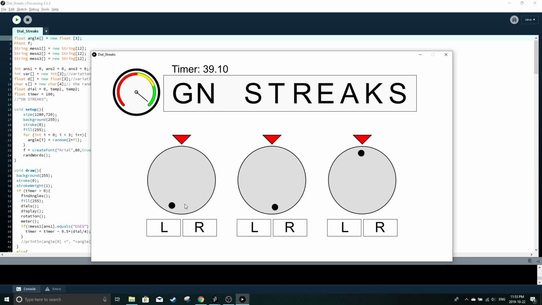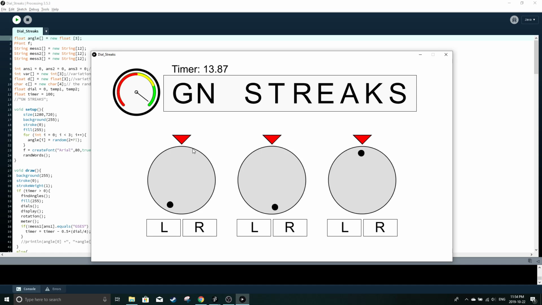For every one of these dials, there's 6 possible positions in which the right answer could occur. The way the game works is there's a variable for each of these dials, and they each have an angle between 0 and 2 pi. If the dial goes back a full rotation, then you basically just take the negative angle, convert that to a positive angle, and then if the angle is within a certain range of the correct answer, it considers it the right answer.